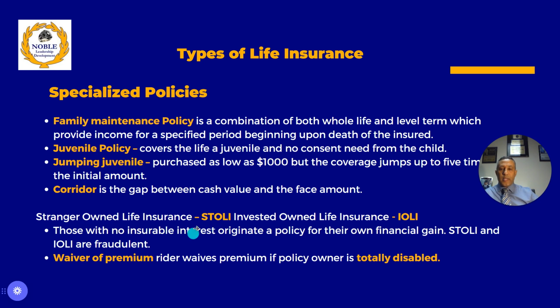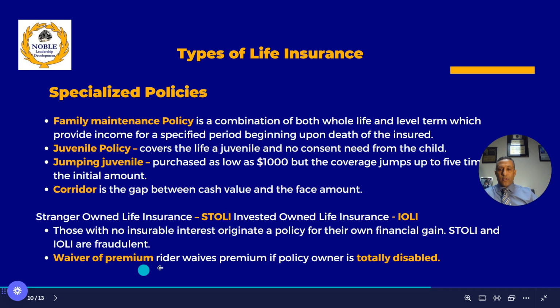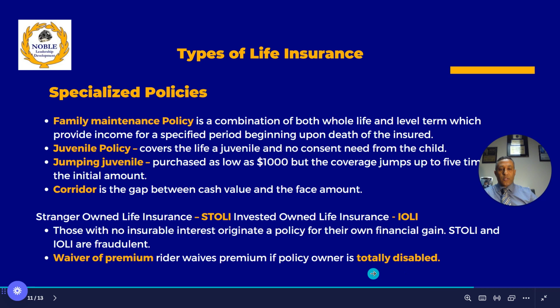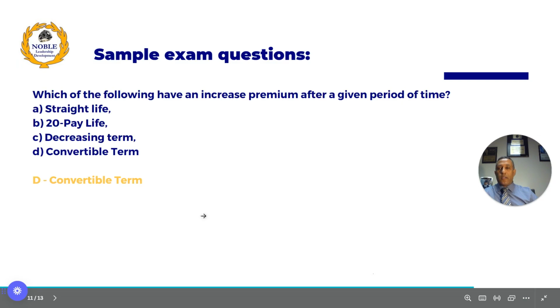STOLI is investor-owned life insurance, where there is no insurable interest between the insured and the beneficiary. The waiver of premium rider pertains to total disability, so always attach total disability with a waiver of premium. That's a good thing to know as well.